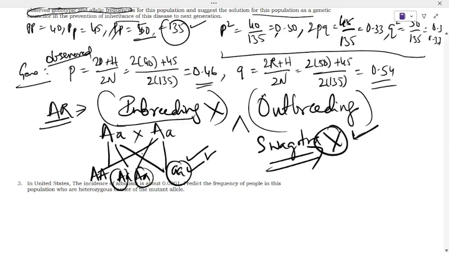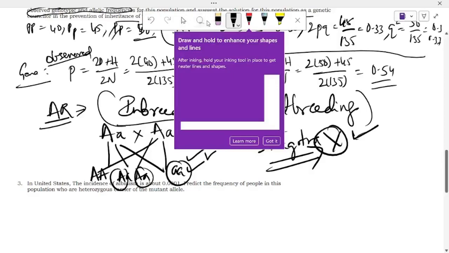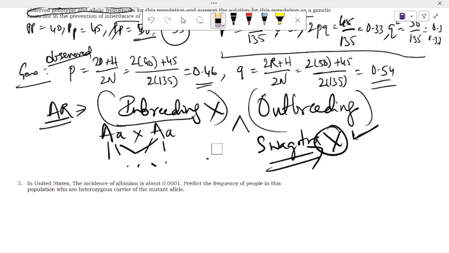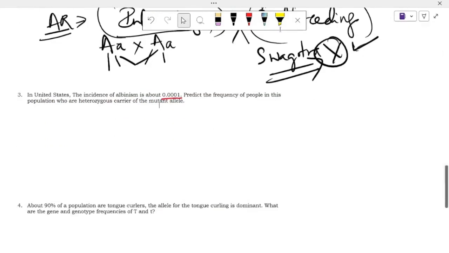Next we move on to one more question. In the United States, the incidence of albinism is 0.0001. Predict the frequency of the population who are heterozygous carriers of the mutant allele.